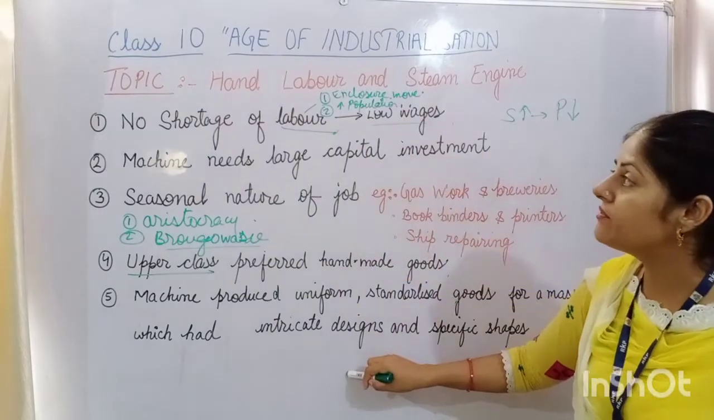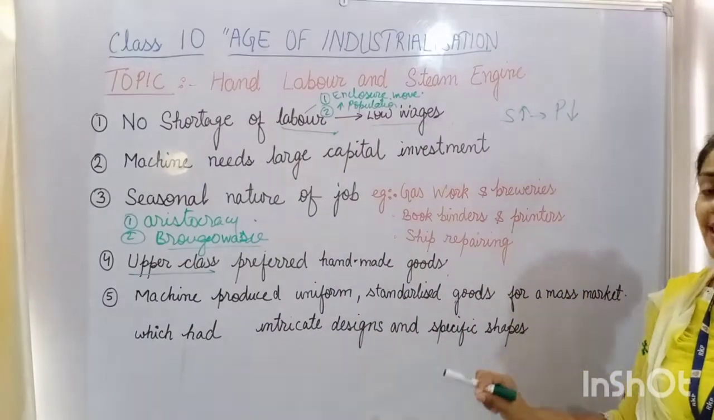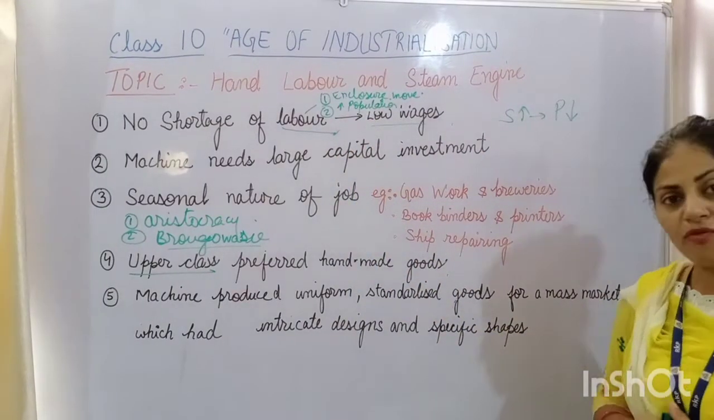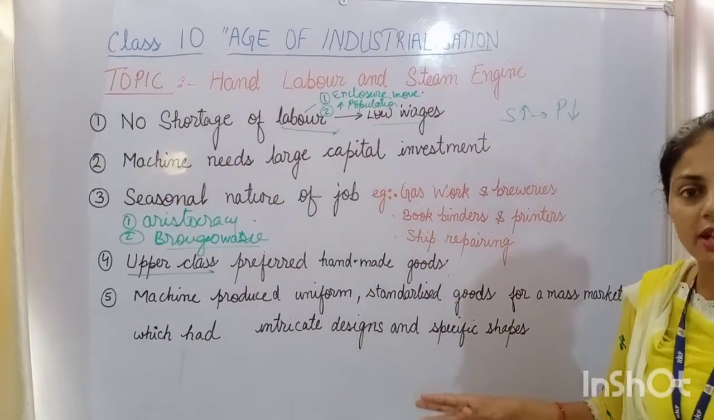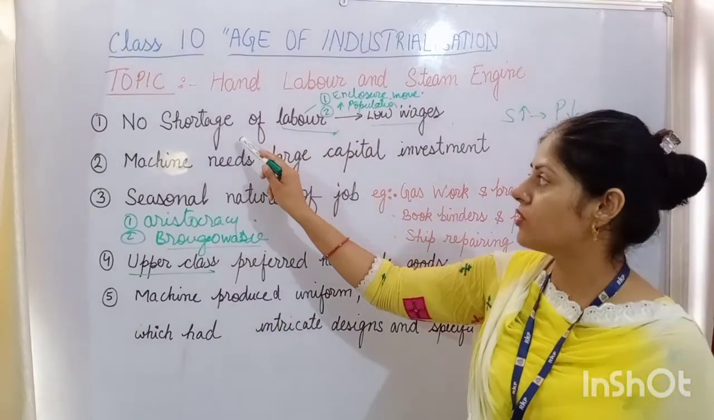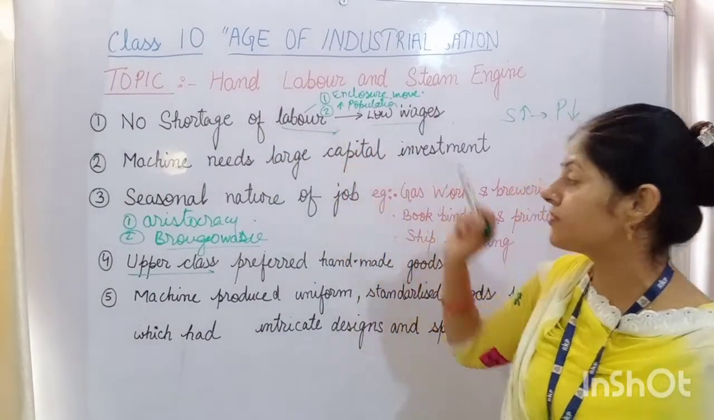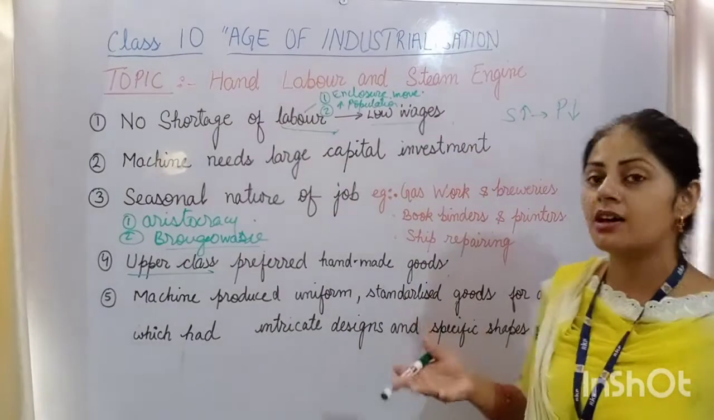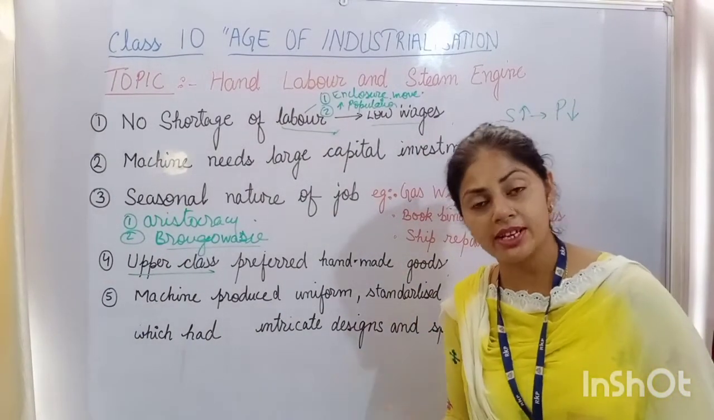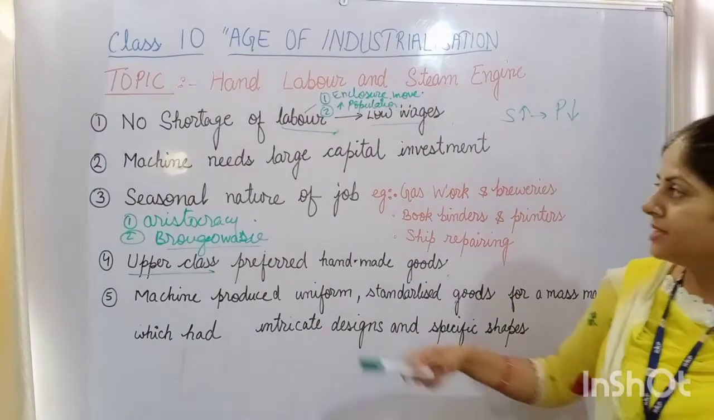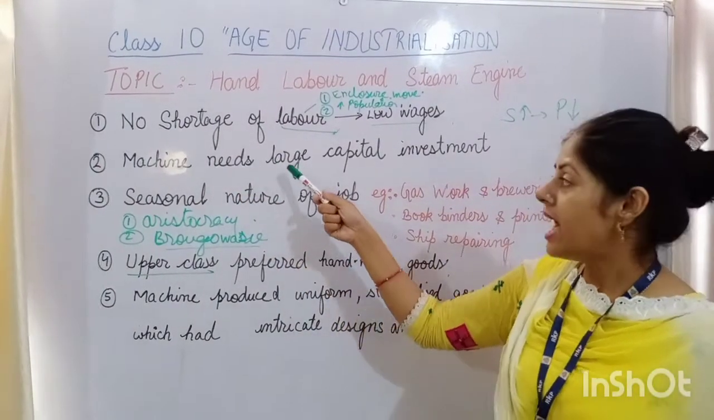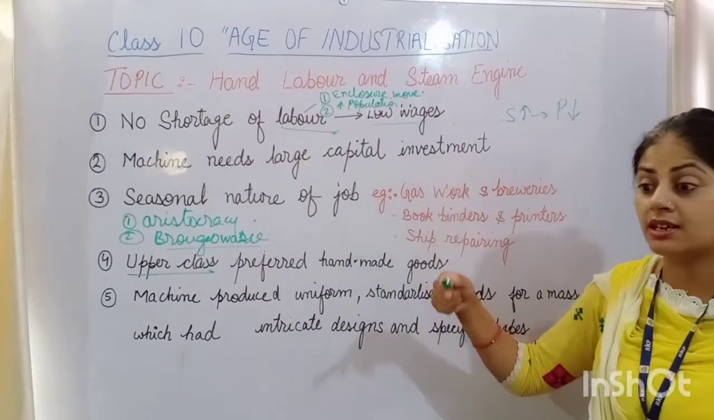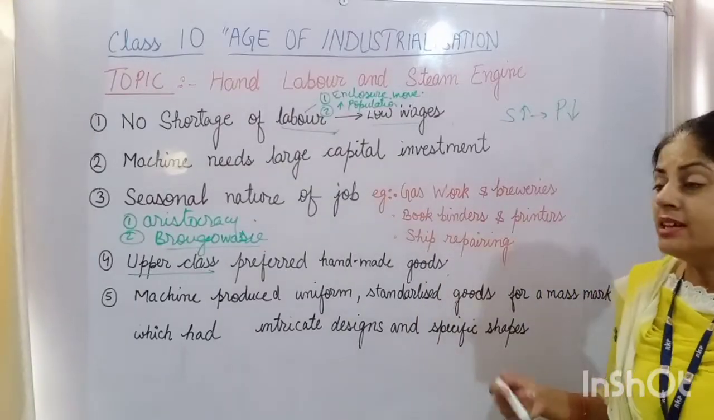So beta, these five were the reasons why the industrialists preferred hand labor as compared to the use of machines. Here, have a quick revision of this. One reason was that there was no shortage of labor at that time. That's why the industrialists could give a low wage to the laborers. They were ready to work even at a low wage. Second, having a machine needed a large capital investment. It also needed repairing from time to time.